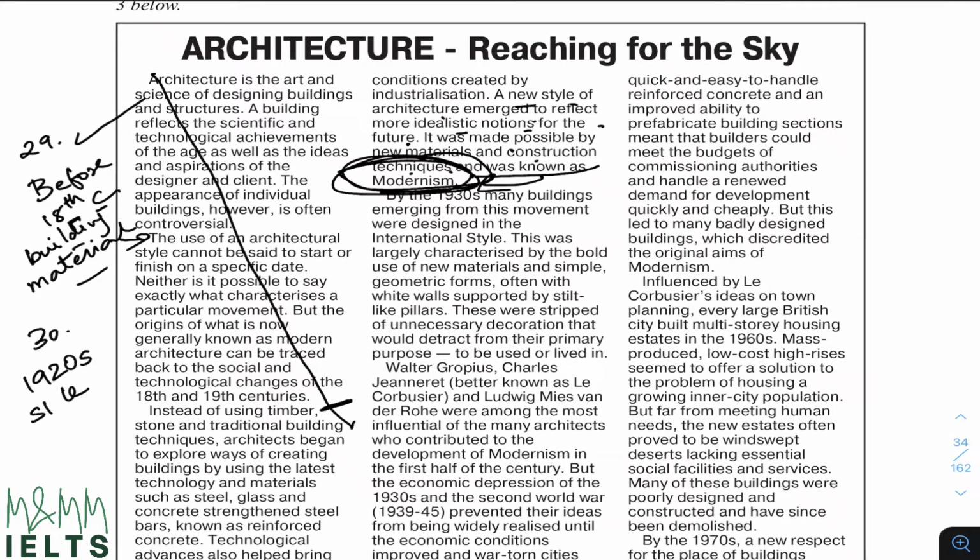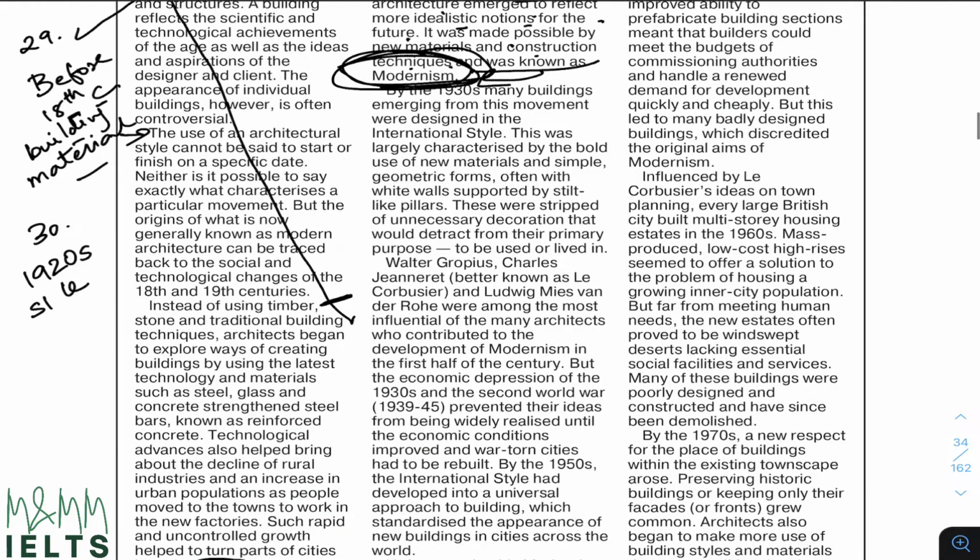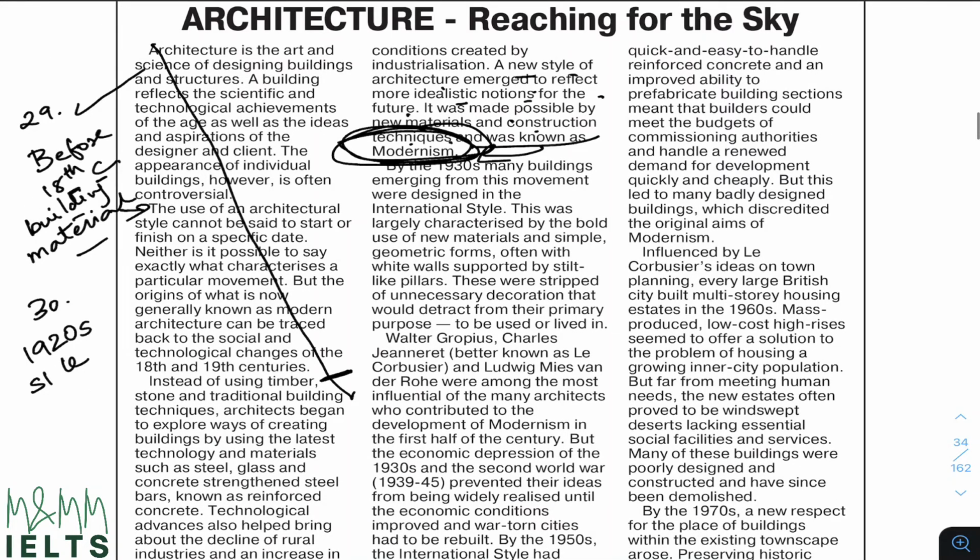Something was introduced and was known as modernism. So modernism is something that happened in the 1920s. It was known as modernism. Whatever process happened, they have described that process in one word, and that is modernism. Because after that, from here you see they have started talking about the 1930s.